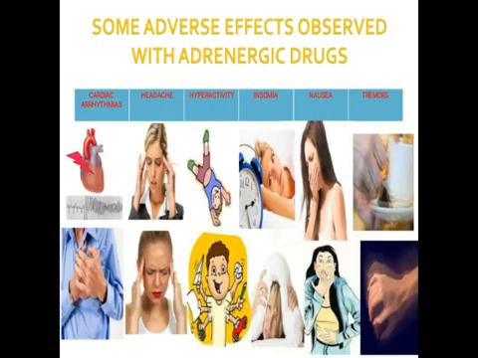These are some adverse effects with these adrenergic drugs. Just go through it. Cardiac arrhythmia is there. Okay, because if adrenaline-activating drugs are there, what happens?